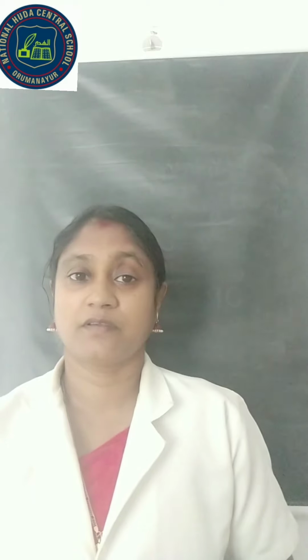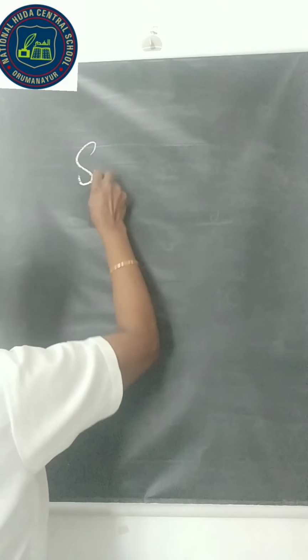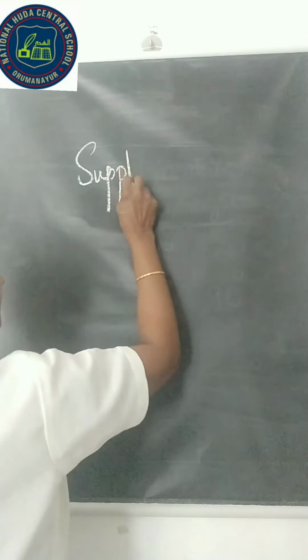Let's study about supplementary angles. When the sum of the measures of two angles is 180 degree, then the angles are said to be supplementary.